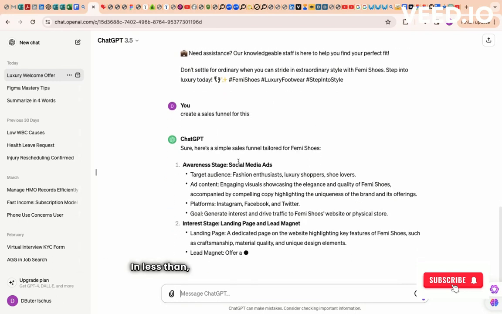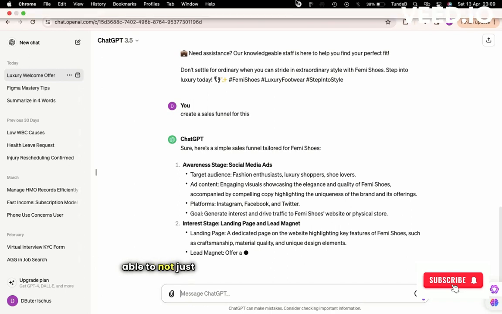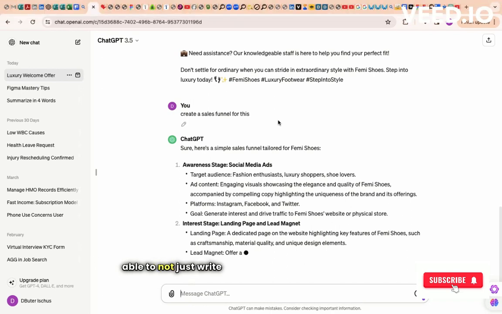In less than a few minutes, our AI has been able to not just write a welcome email, but also get us a unique post. And right now we're in the process of creating a sales funnel for the experiment we're trying to carry out.